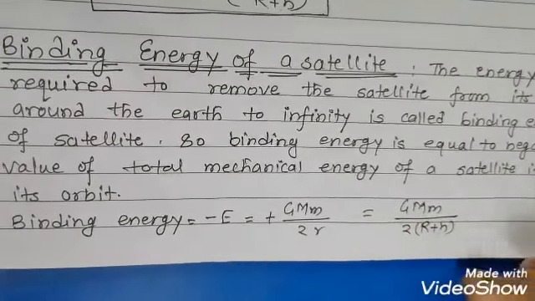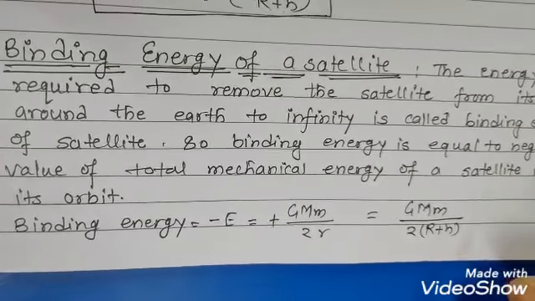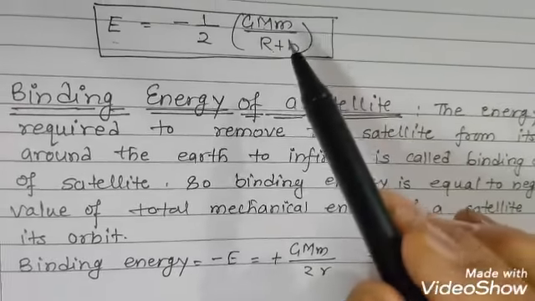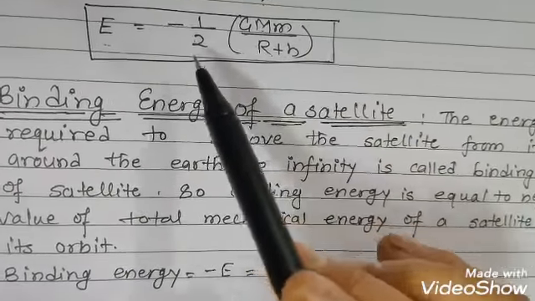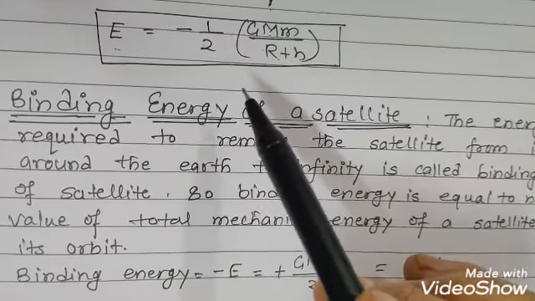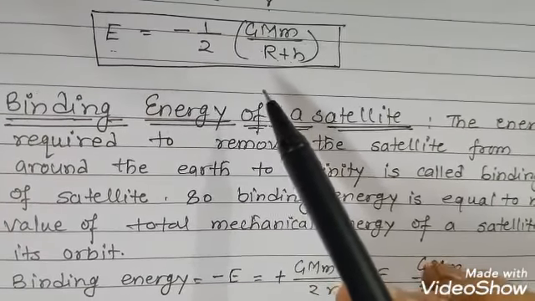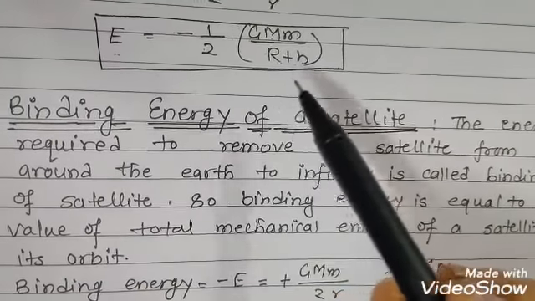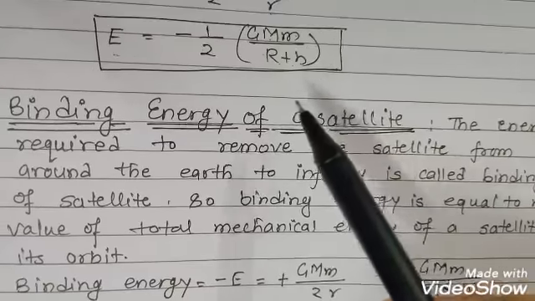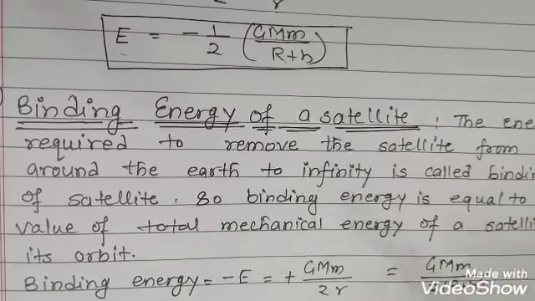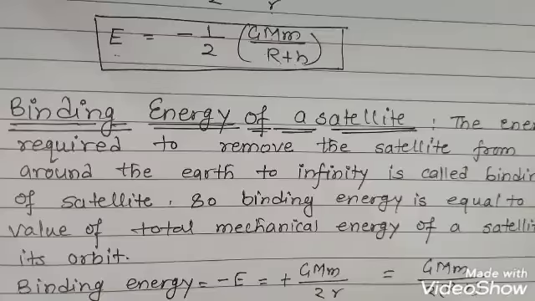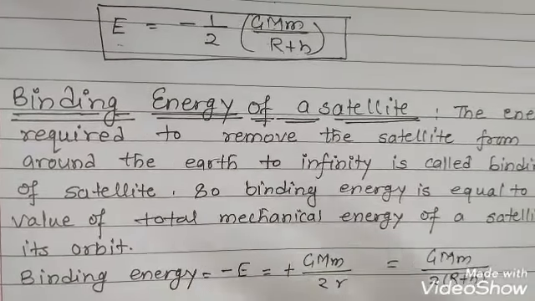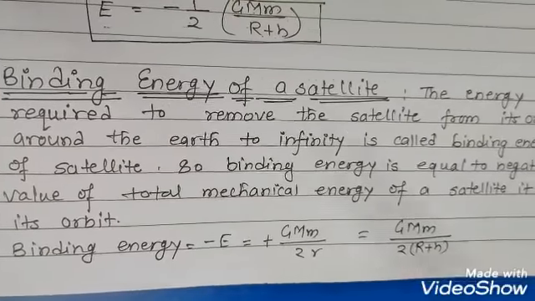So binding energy is equal to the negative value of the total mechanical energy. As I just told you, the mechanical energy formula which we have derived has a negative sign, which is indicating the attractive nature. Because of the gravitational pull between the satellite and the earth, the earth provides the centripetal force to the satellite to move on the same orbit.